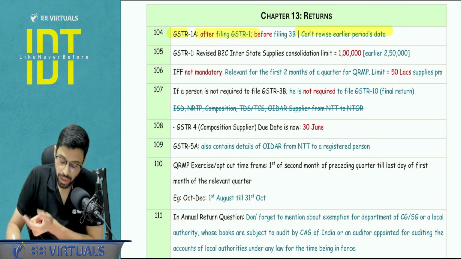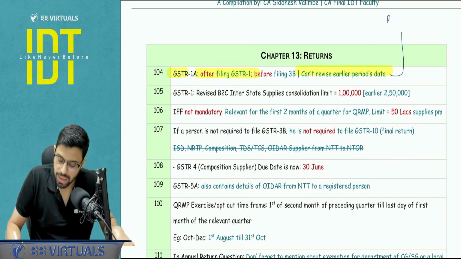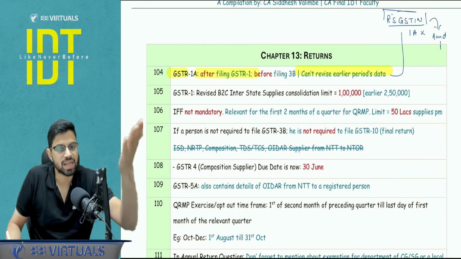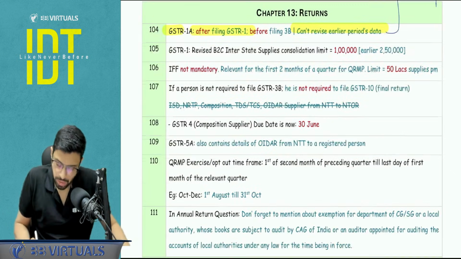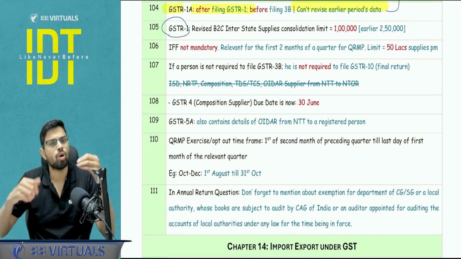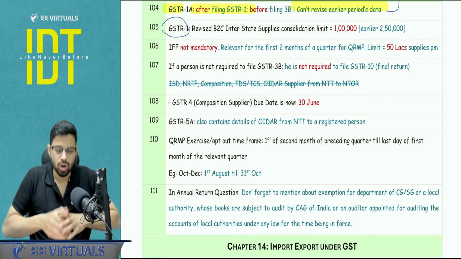Another point that you can stress upon is that if you want to change the recipient's GSTIN, if you want to amend the recipient's GSTIN, that cannot happen via GSTR 1A. That will happen via the amendment table in your next GSTR 1.